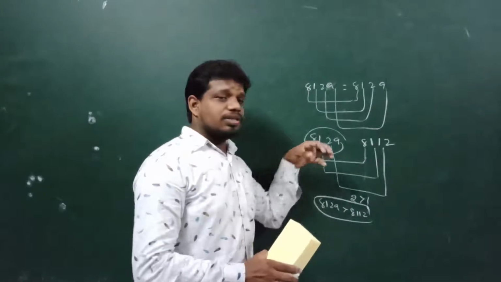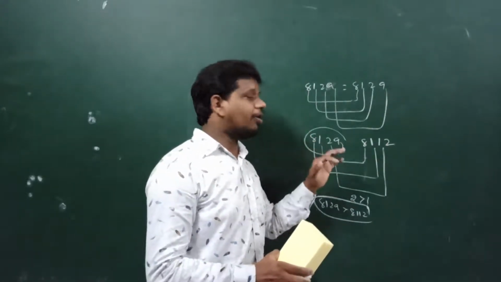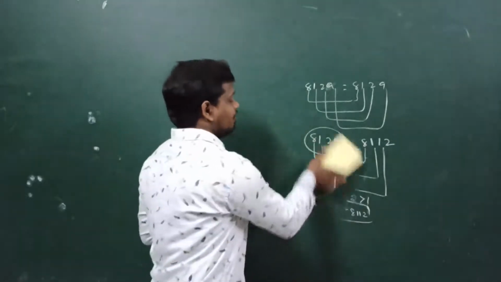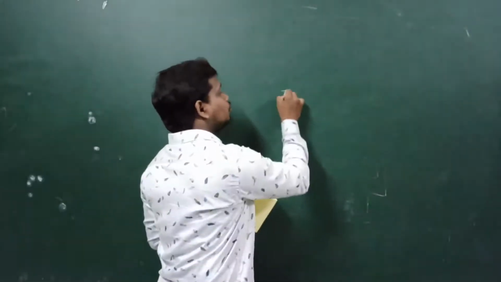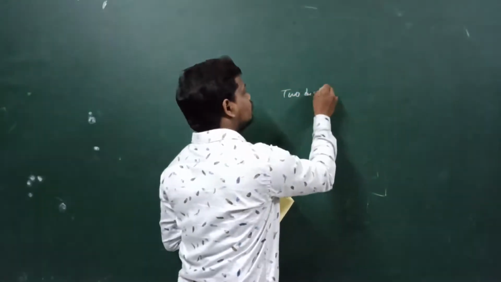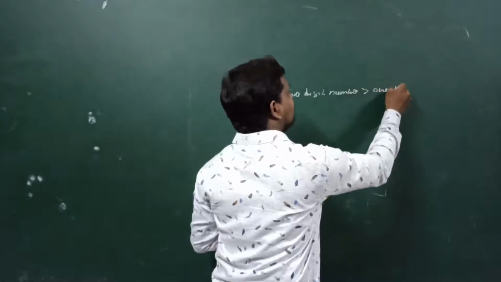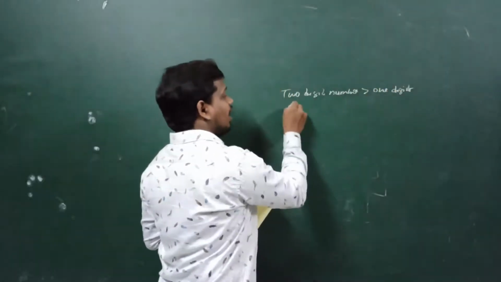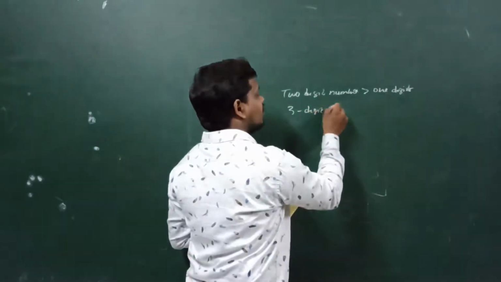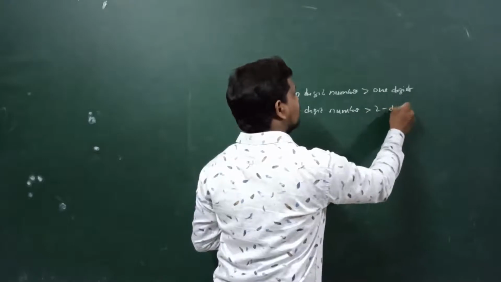When the higher place values are equal, then what do we have to do? We have to compare the next place value. A 2-digit number is always greater than a 1-digit number, and a 3-digit number is always greater than a 2-digit number.